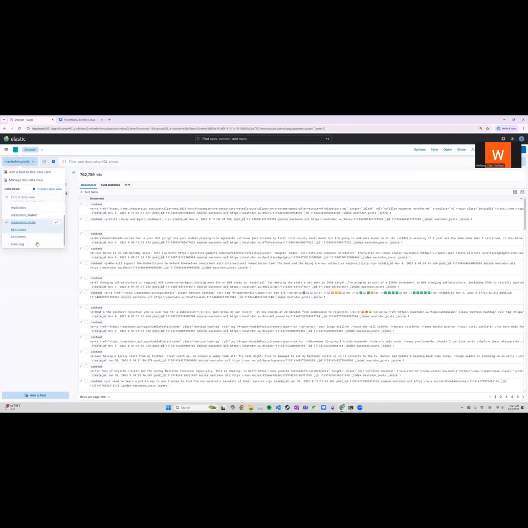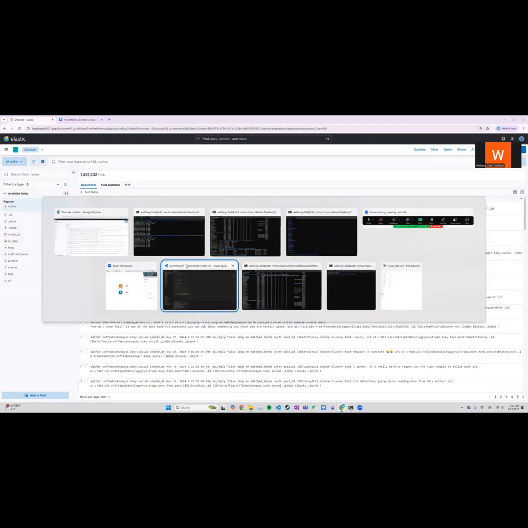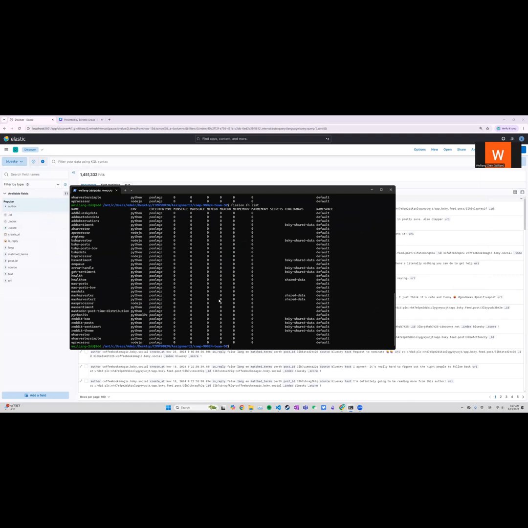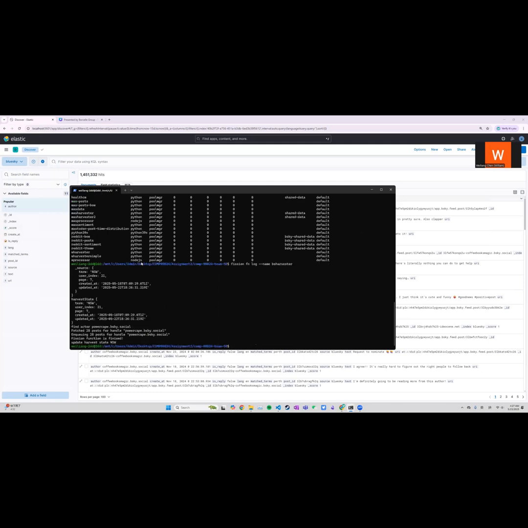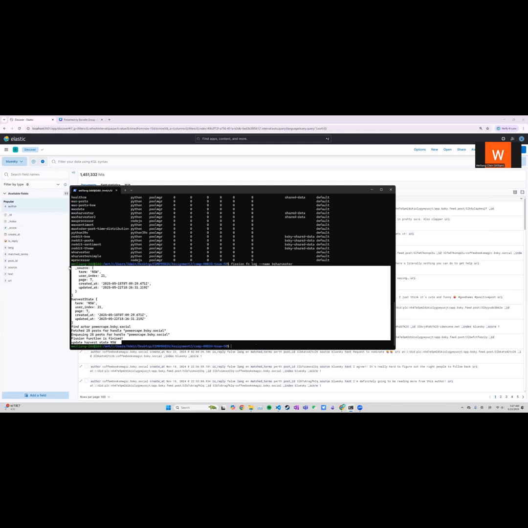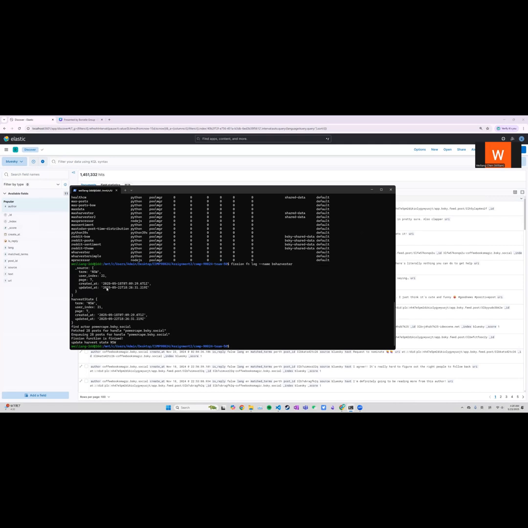Let's take a look at whether our data is being collected. We can monitor whether our function is actually working. You can see this is our function, and it is currently working to harvest data and insert it into our Elasticsearch.